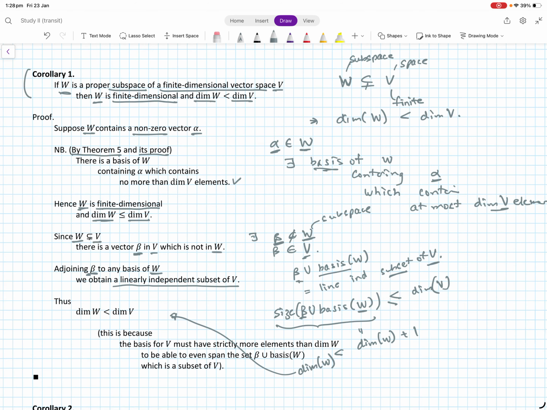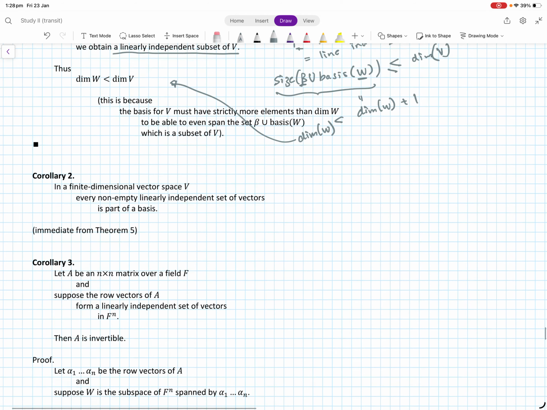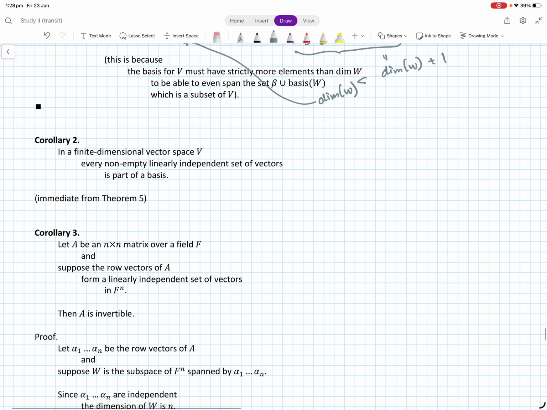If W is a proper subspace of a finite dimensional vector space V, then W itself is finite dimensional, and the dimension of W is at most the dimension of V. Okay, so that is the corollary. Corollary 2 says the following. In a finite dimensional vector space V, every non-empty linearly independent set of vectors is part of a basis.